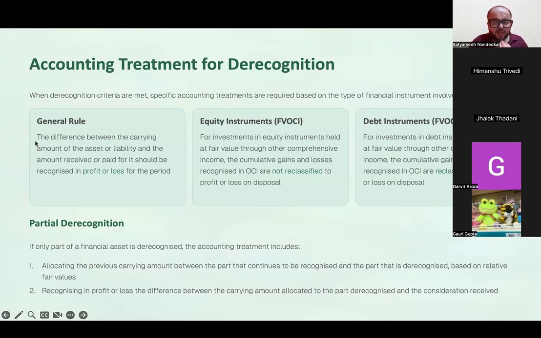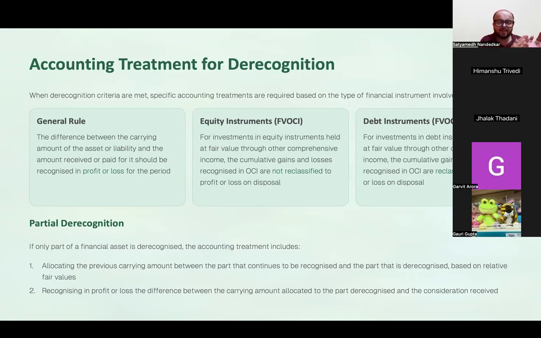When the derecognition criteria are met, specific accounting treatments are required based on the type of financial instrument involved. The difference between the carrying amount of the asset and the amount received or paid for it should be recognized in P&L. For investment in equity instruments held at fair value through OCI, the cumulative gains and losses recognized in OCI are not reclassified to P&L. Derecognition doesn't mean that the contractual right has to expire. Even if you sell the equity shares, they are going out of your books of accounts.